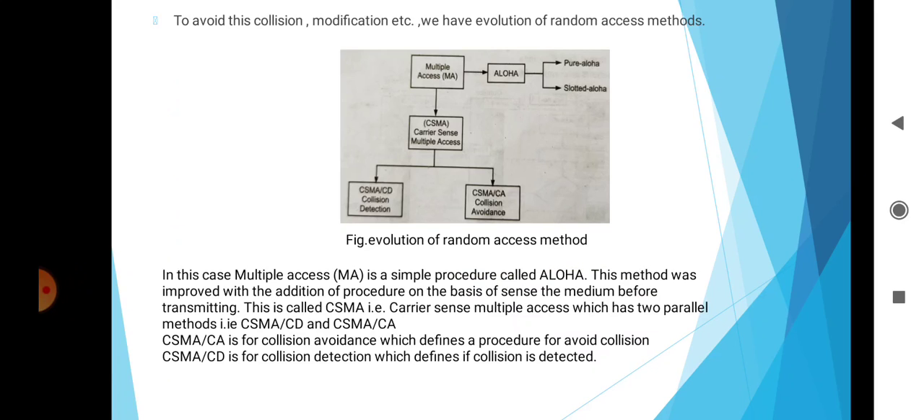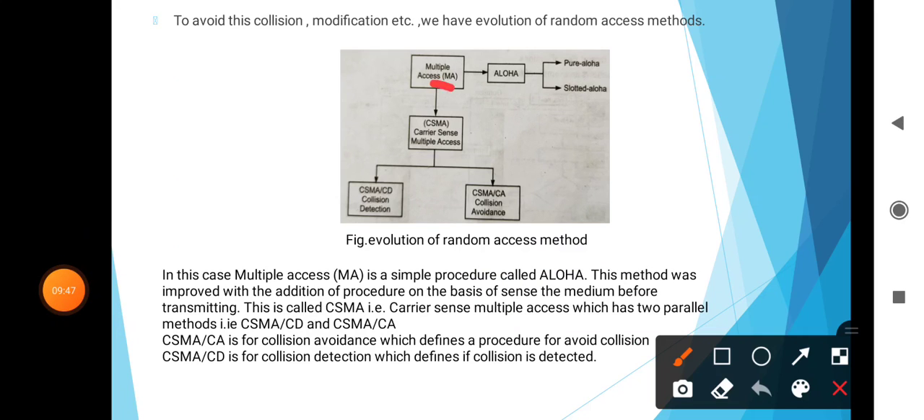These are seen in these figures. Here is multiple access, MA. Then the ALOHA, which has two types, pure ALOHA and slotted ALOHA. Then CSMA, carrier sense multiple access, having two types: CSMA/CD, that means collision detection, and CSMA/CA, for collision avoidance.